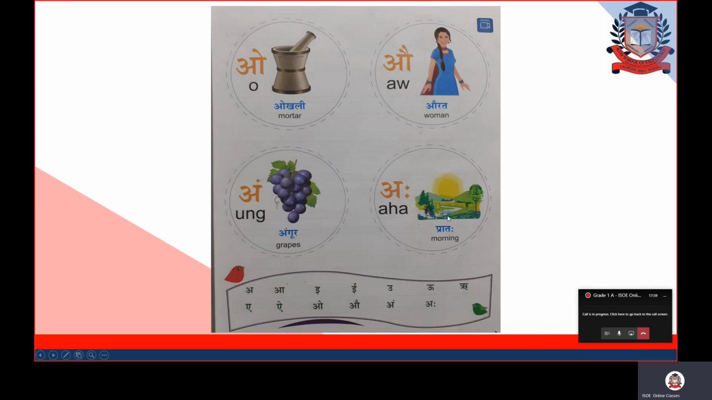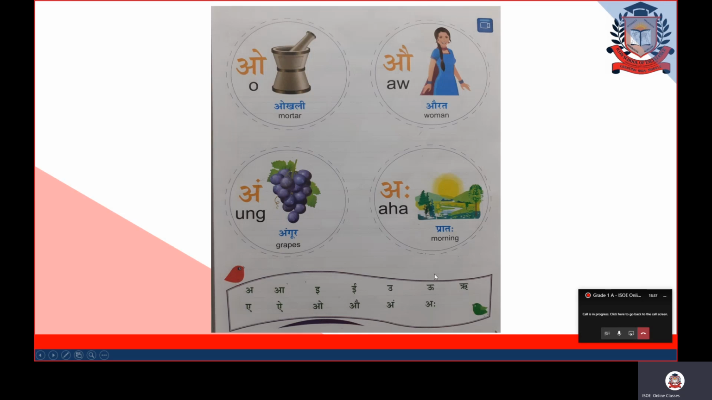Aha is, we are using its two dots to complete the word pratah. Pratah means morning. As such, there is no word that begins with aha. So you can also say that aha hai akshar khali. Fine. So speak after me once again. All these letters. अ, आ, इ, ई, उ, ऊ, ऋ, ए, ऐ, ओ, औ, अं, अः.